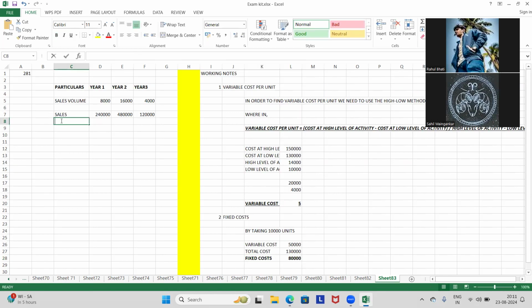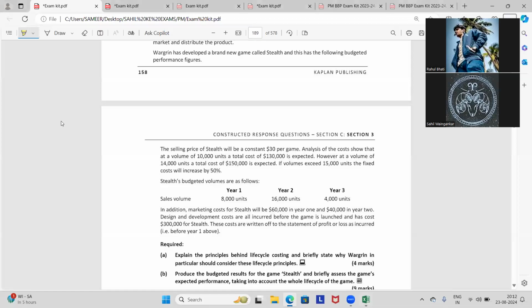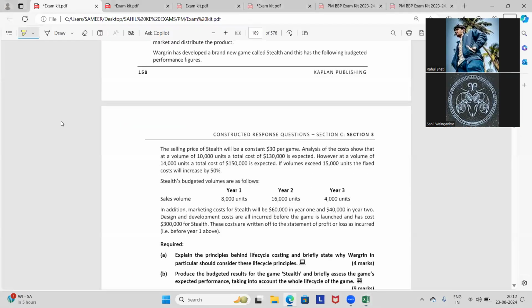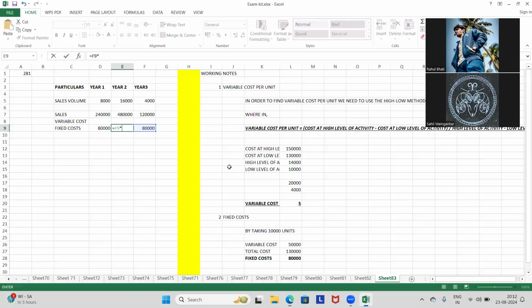So let's set it down: variable cost, fixed cost. This is 80,000. Here 15,000 के लिए बढ़ जाती है स्टेप अप फिक्स्ड कॉस्ट, so that is 80,000 into 1.5, since the fixed cost will increase by 50% when volume exceeds 15,000. Variable cost is 5 per unit.